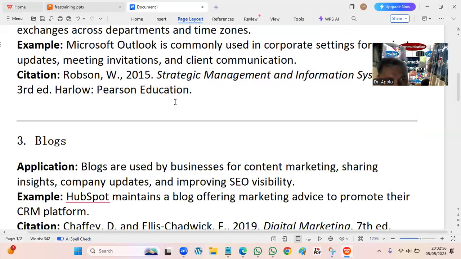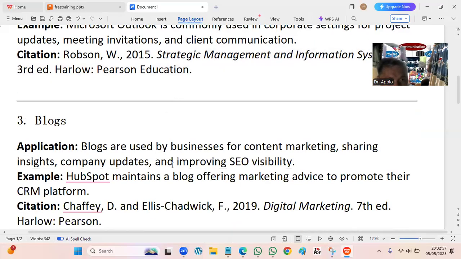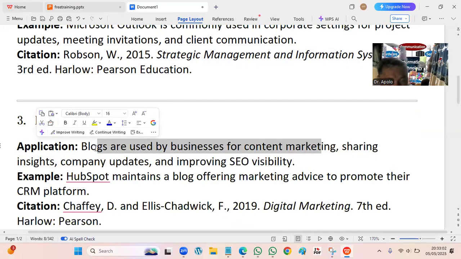Another thing is blogs. Blogs are used by business for content marketing. So because blogs tell a lot of things, no? It has a video, it has documentation of any businesses. Also, we know blogs more as entertainment, but actually it's for business. Sharing insights, company updates, improving search engine optimization visibility. So there are many blogs nowadays, now different angle.